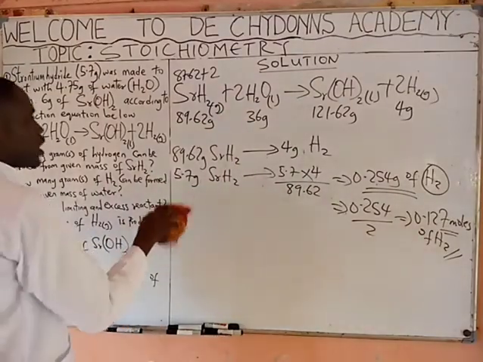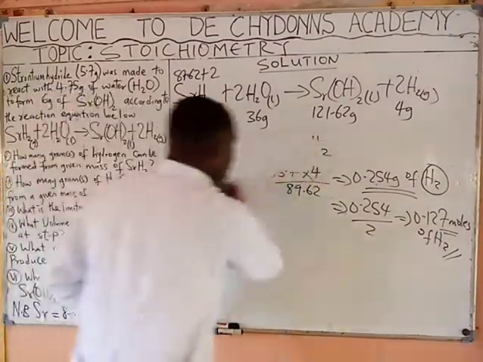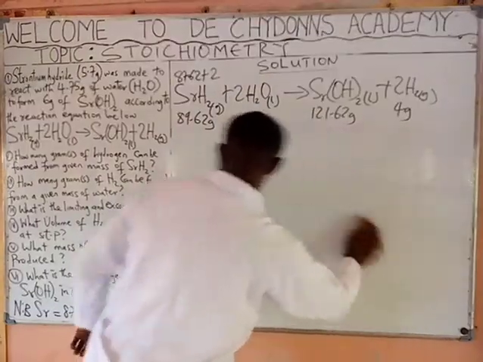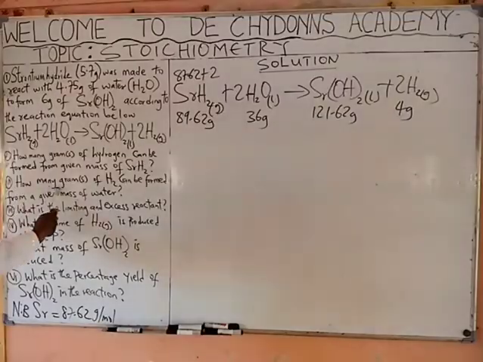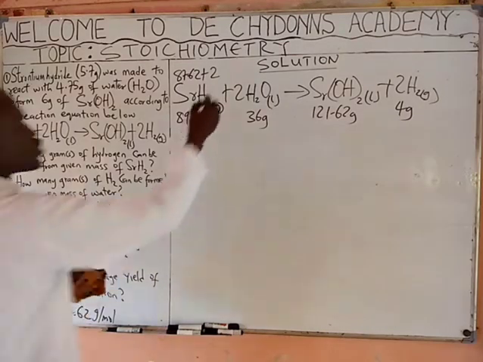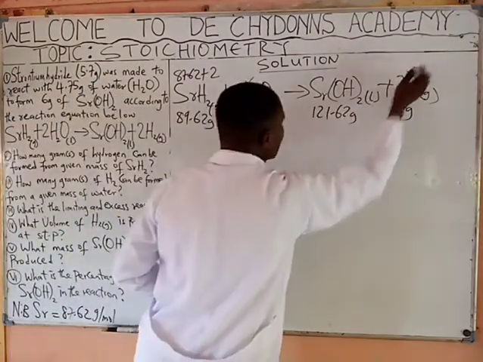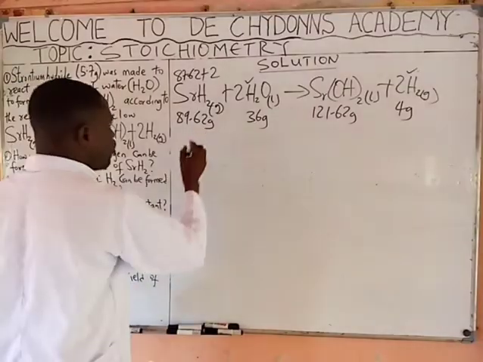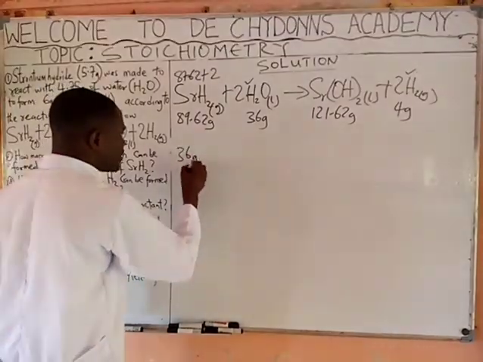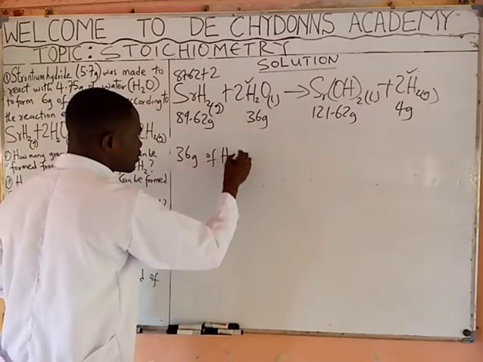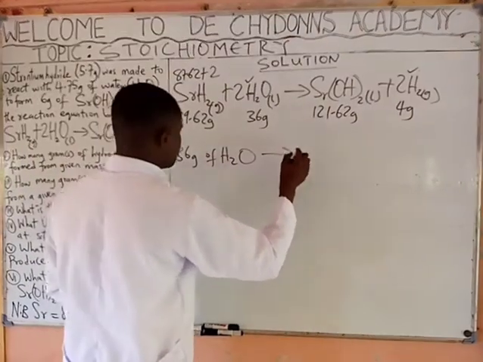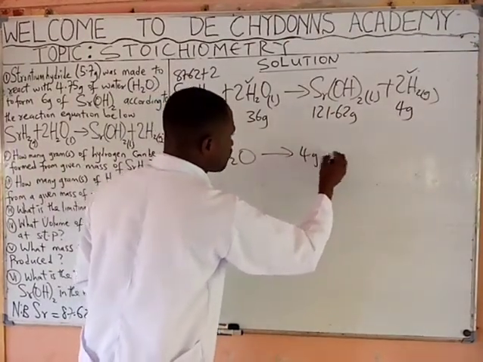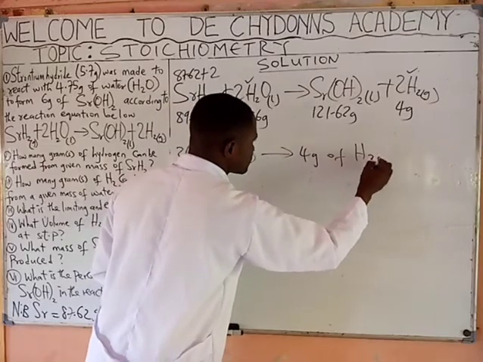Want to solve question number 2? To solve it, they say, how many grams of hydrogen can be formed from given mass of water? It means compare this water to this hydrogen. Now, the water is 36 grams of water to give you 4 grams of hydrogen gas.